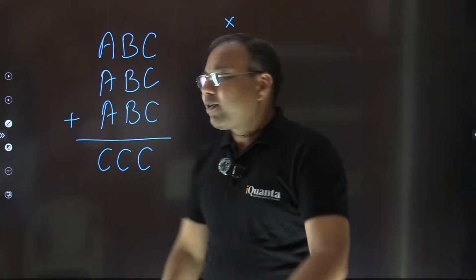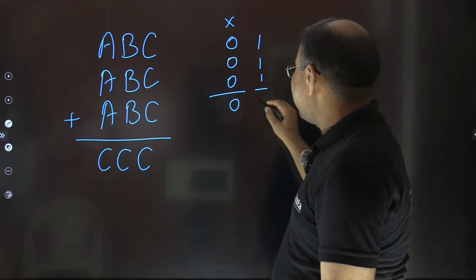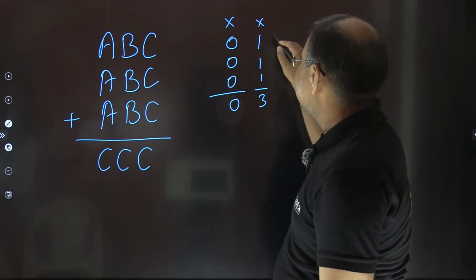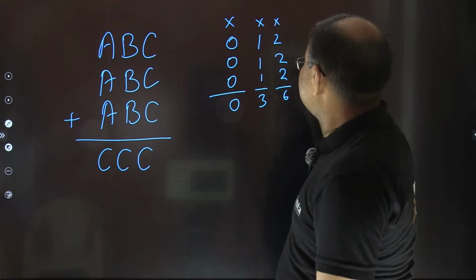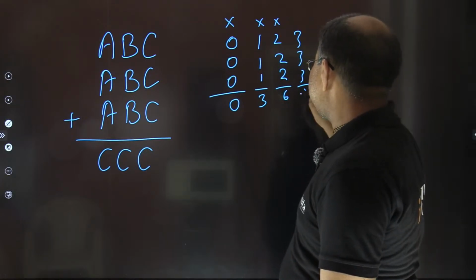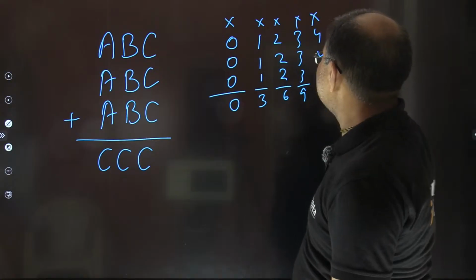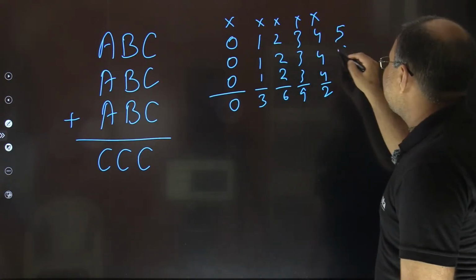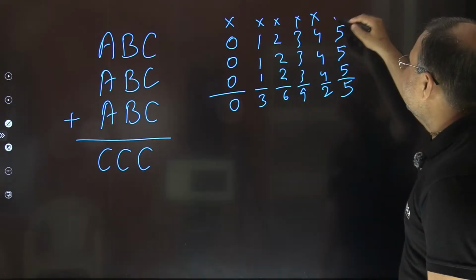Now very quickly you can see what about others. Do 1, 1, 1 end in 1? No, it ends in 3. So this is also discarded. 2, 2, 2 doesn't end in 2. 3, 3, 3 won't work, because that will end in 9. 4, 4, 4 will end in 2, it will not end in 4, so it is also discarded. But when you have 5, 5, 5, that comes out to be 15. It ends in 5. It works, right?